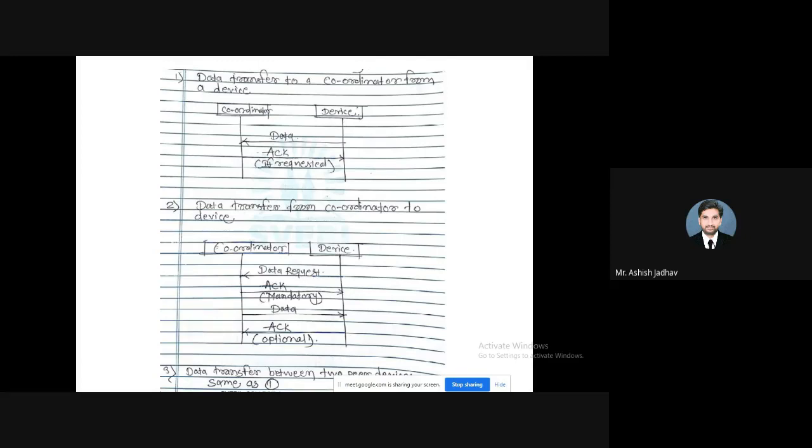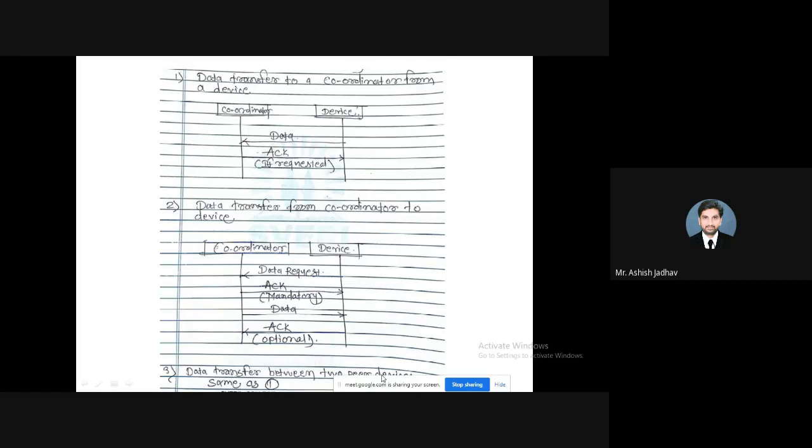Second scenario: if the coordinator wants to transmit data to the device, in that case the device has to generate the request. So the data is requested by the device. Then in response to that data request, the coordinator will acknowledge that request. It is mandatory. It tells the device, wait, I'm sending the data. After that, the coordinator can send the data, and after that, the device may send an acknowledgement, and it is optional.